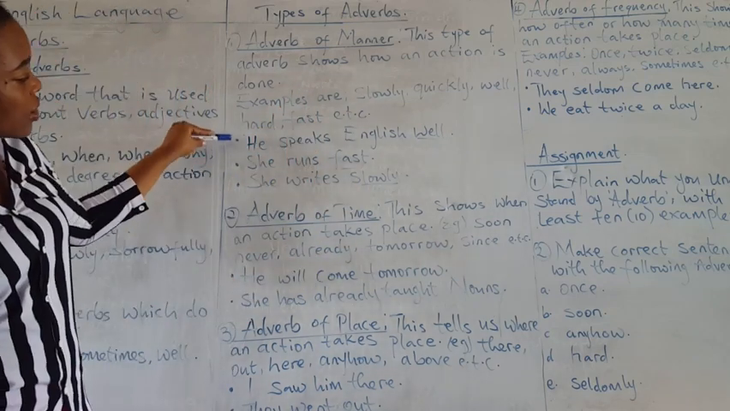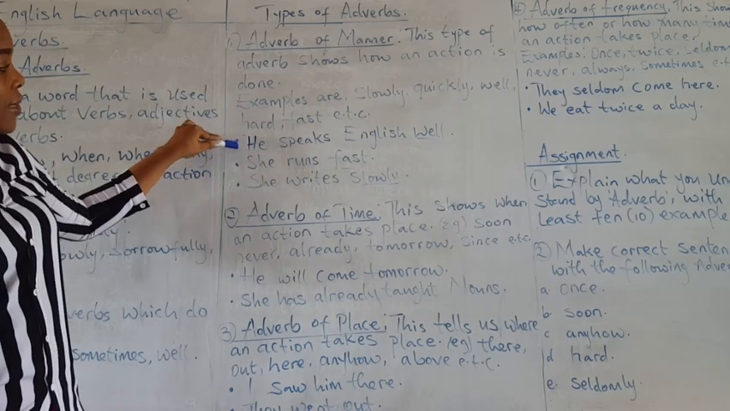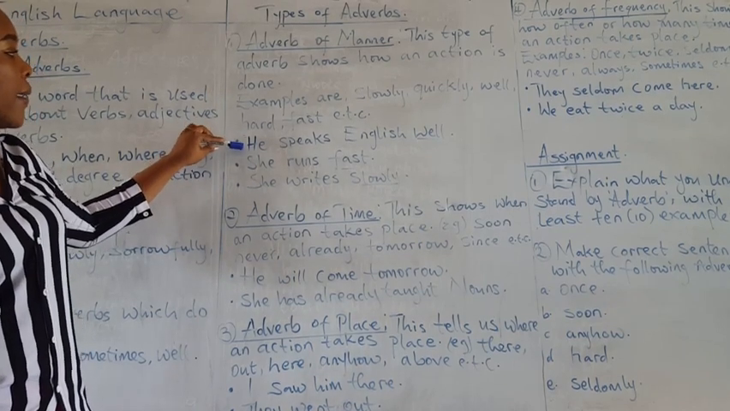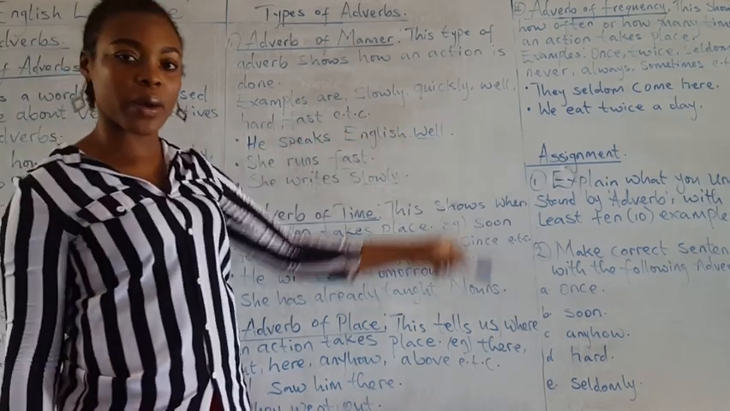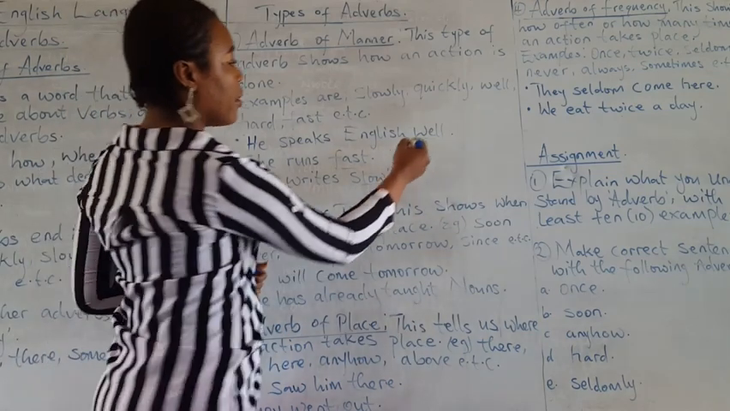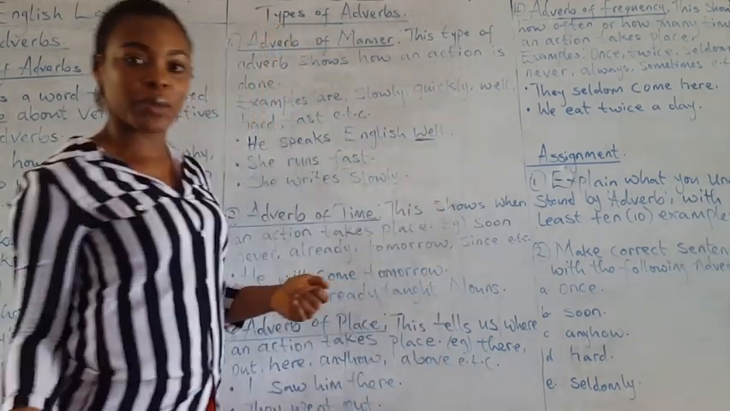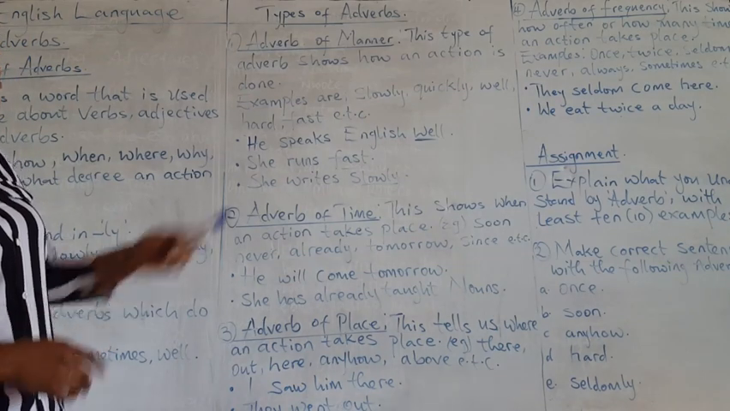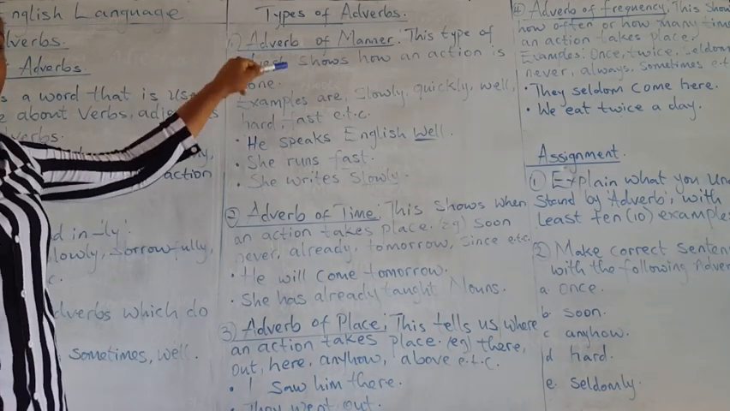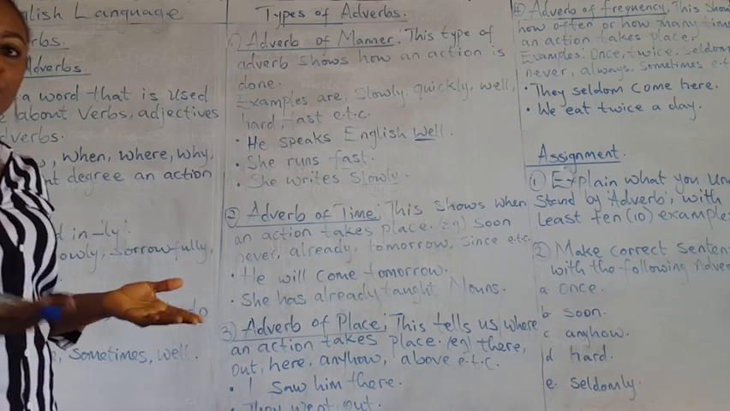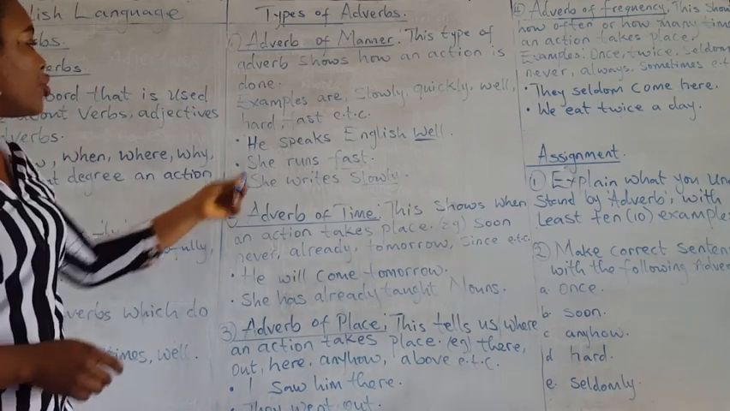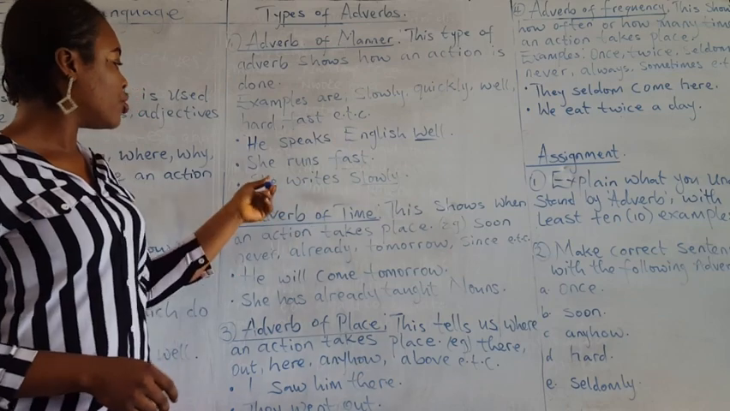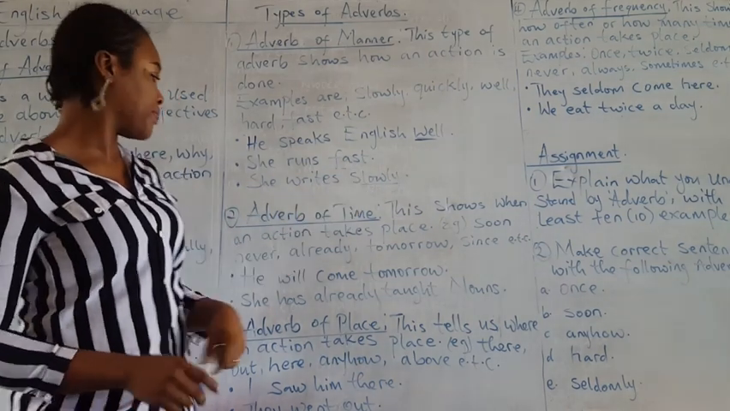I've just used some of them in a sentence. He speaks English very well. Well here is an adverb. How? Remember, we are talking about adverb of manner, how an action is done. She runs fast. She rides slowly.